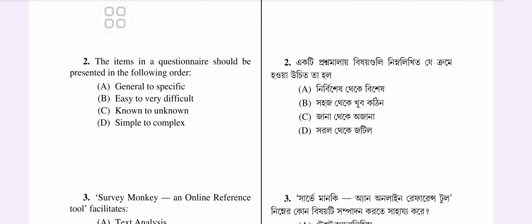Why? Because broad questions are asked first to engage the respondent and create a context, and once the respondent is comfortable, more specific questions are introduced. General to specific helps in gradually narrowing down the focus, which can make the transition between questions smoother and more logical for the respondent. While easy to very difficult, known to unknown, and simple to complex are also valid techniques, the answer would be general to specific, the funnel technique, for how the items in a questionnaire should be presented.